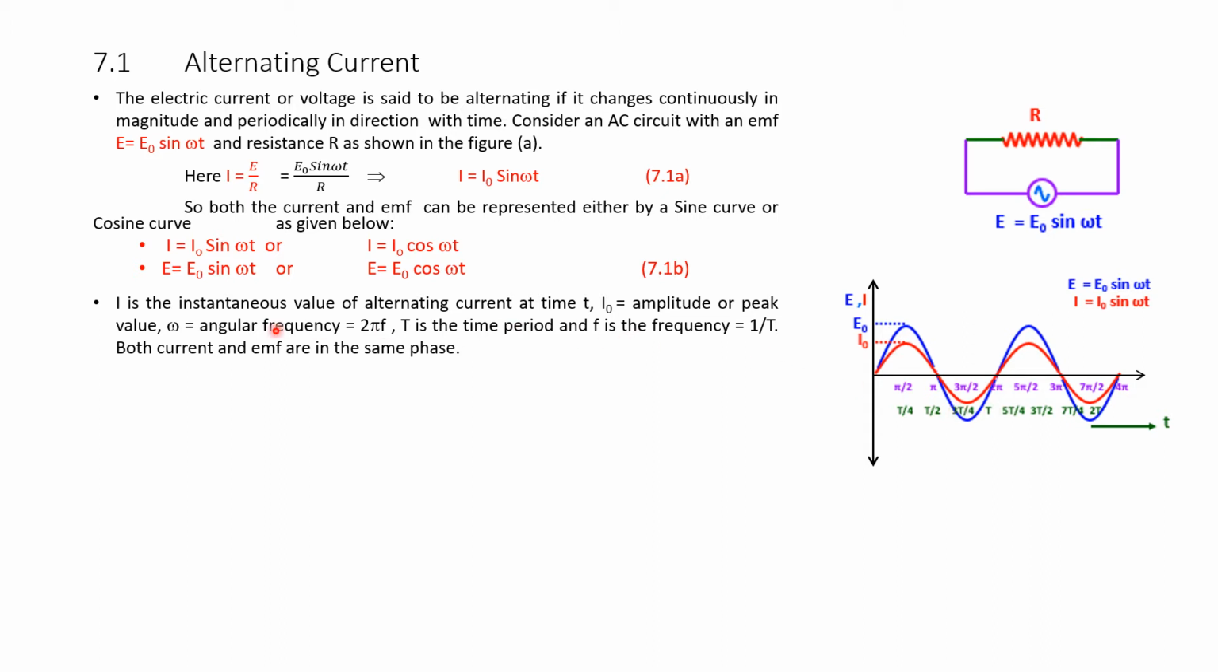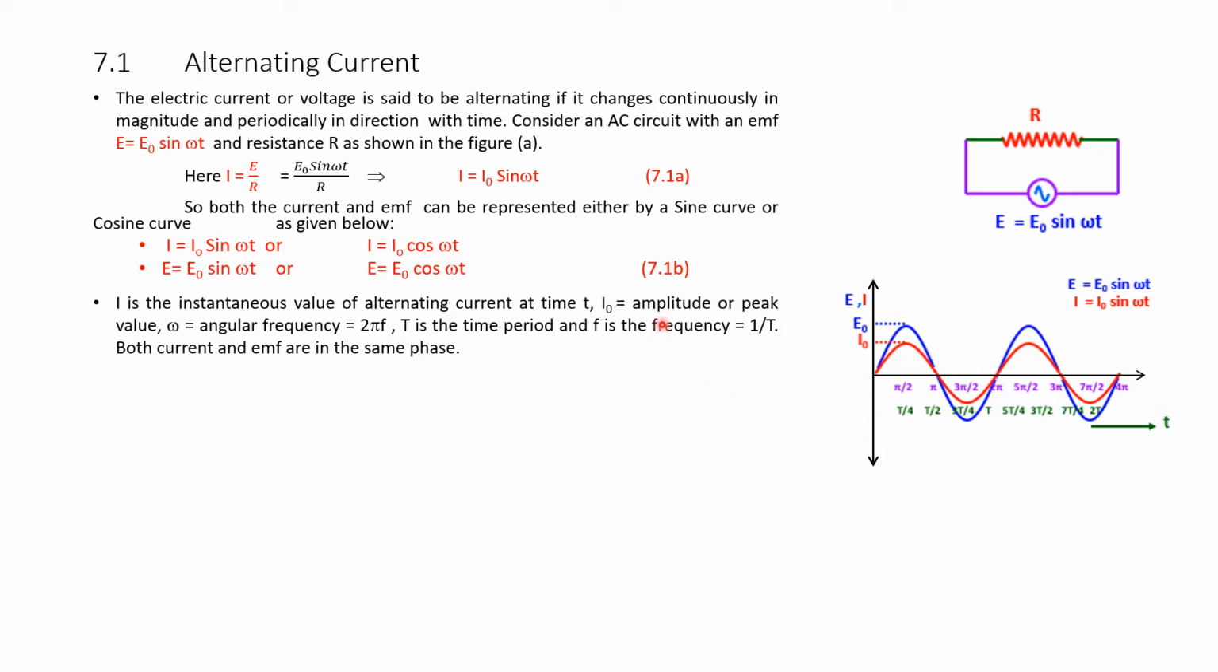I will read this sentence once again. I is the instantaneous value of alternating current at time t. At any time t, if you take the value of I, it is called the instantaneous value. Any part of the curve you take here gives an instantaneous value.